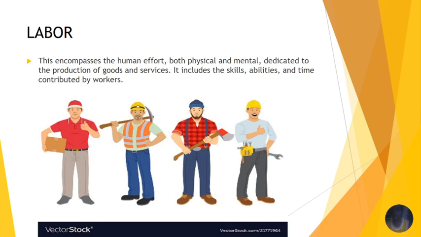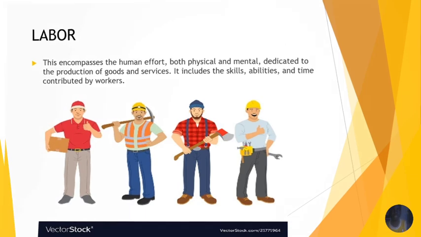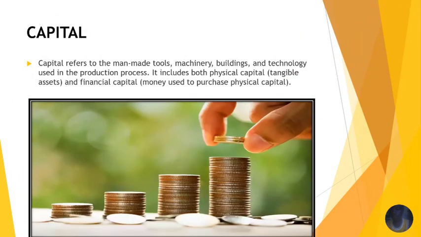As we move forward, we have capital. You know that the reward for capital is interest. Capital refers to the man-made tools, which is the machinery, the buildings, and technology used in the production process. They all form, by definition, capital. It can include both physical capital, tangible assets that we can buy that can contribute more money to the business, and also financial capital used to purchase physical capital.